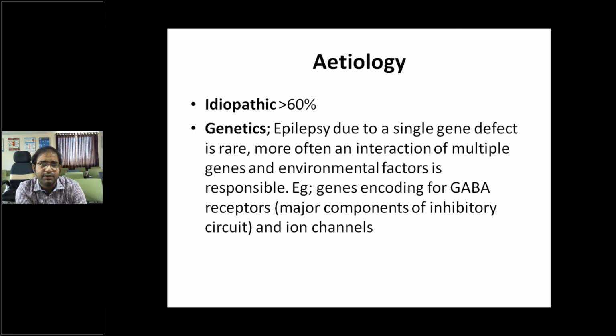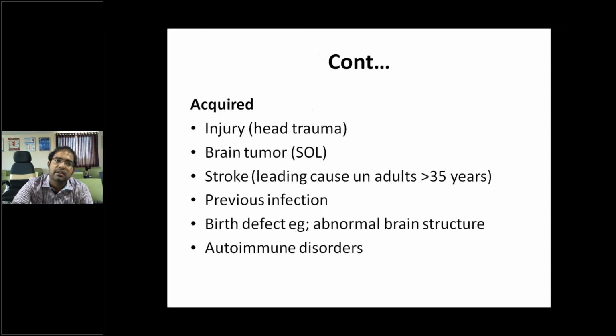Etiology, majority of the times we don't know what is the underlying etiology. So idiopathic in more than 60% of cases. Genetics also: not a single gene defect causes seizures leading to epilepsy. It is an interaction of multiple genes, and environmental factors are also responsible. So genes encoding for GABA receptors. GABA receptor is a major component of the inhibitory circuit, and ion channels. So genes encoding these GABA receptors and ion channels can lead to epilepsy in some cases.